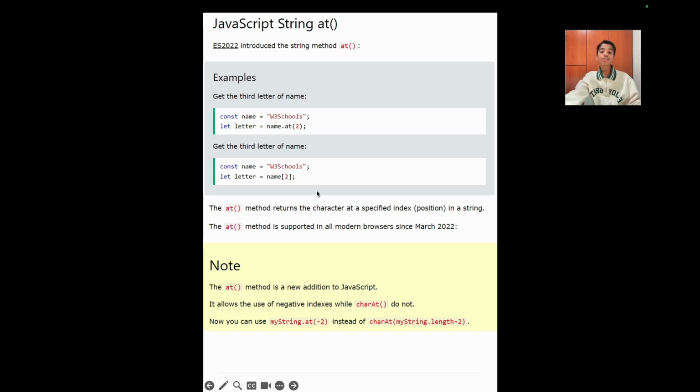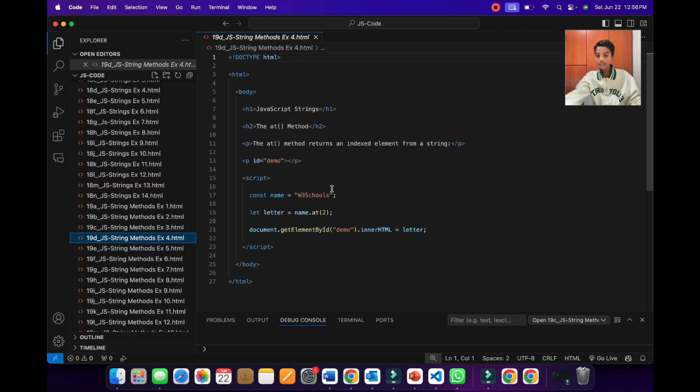So now let's look at this using Visual Studio Code. As you can see over here, in the body section we have a header 2, a paragraph, and an empty paragraph which has the ID of demo. And in the script tags over here we have declared a variable called name, assigning the value of W3Schools, which is a string. And then we have declared another variable called letter, and we have used a string method where we are first getting the value of name, which is W3Schools, and then we are using the at method to find out the third letter of this string, which is obviously S.